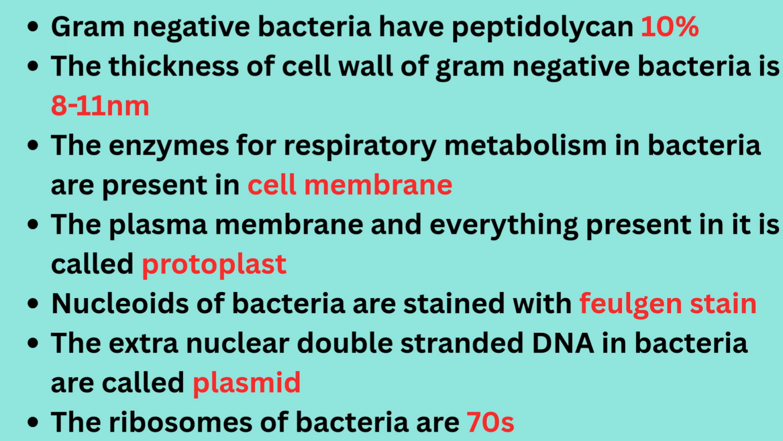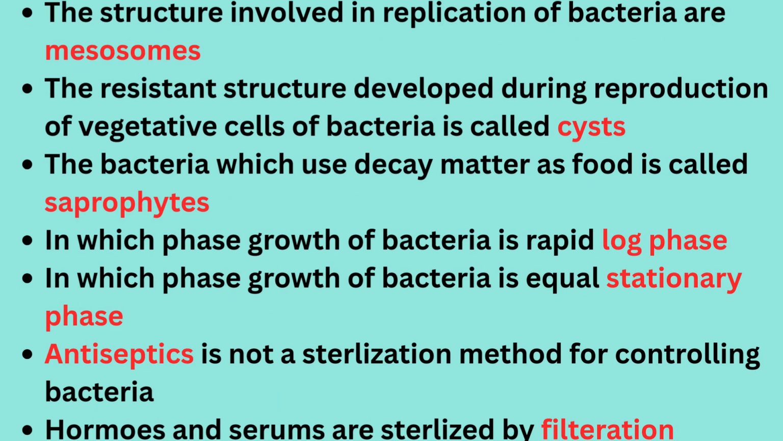The nucleoid of bacteria is stained with Feulgen stain. The extranuclear double-stranded DNA in bacteria is called plasmids. The ribosomes of bacteria are 70S. The structures involved in the replication of bacteria are called mesosomes. The resistant structure developed during the reproduction of vegetative cells of bacteria is called a cyst. The bacteria which use decaying matter as food are called saprophytes.